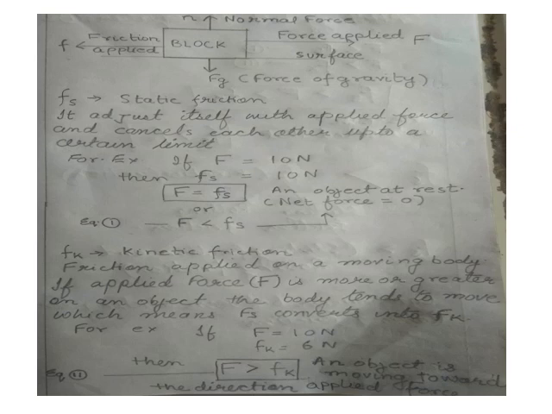For example, to understand better, if the applied force, that is capital F, is 10 Newton and kinetic friction generates only 6 Newton force, then we can say here that big F is greater than kinetic friction, which states that the object moves in the direction of the applied force. In the block you can see that capital F is greater than kinetic friction, Fk. Take this as equation number 2.